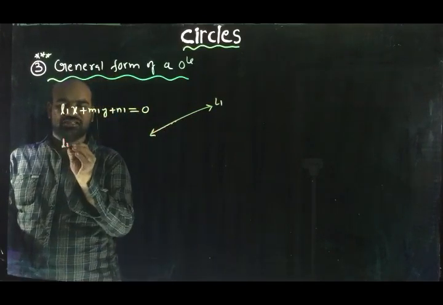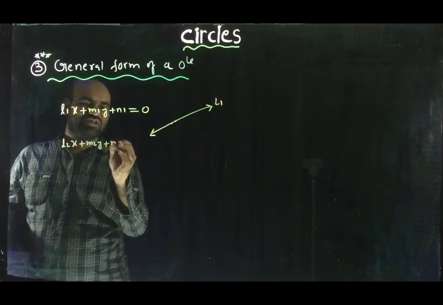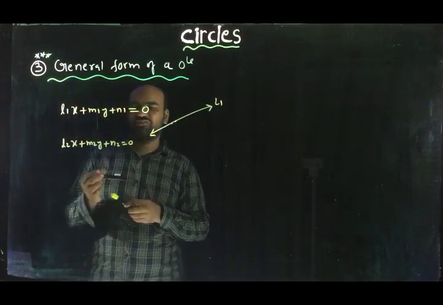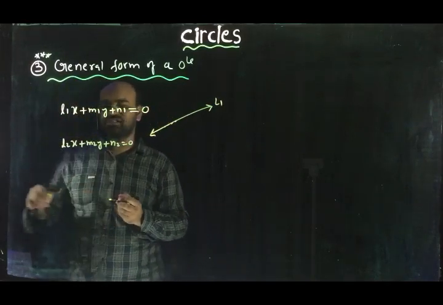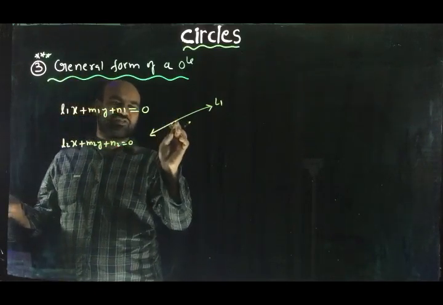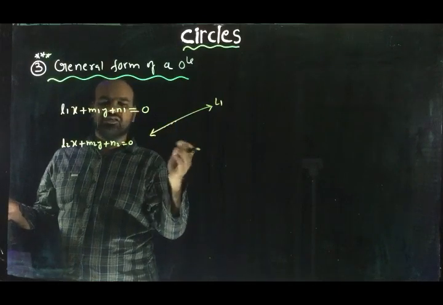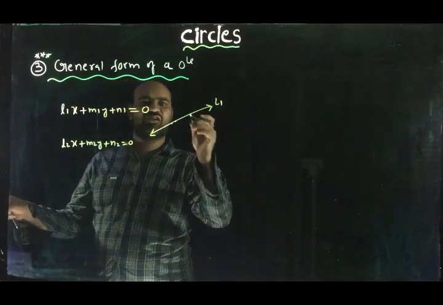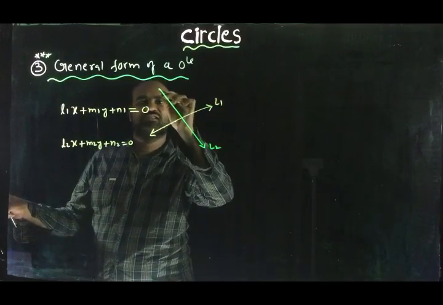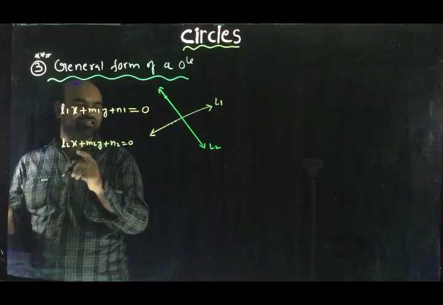Like that, take another line L2x + M2y + N2 = 0, also a linear equation in two variables. This also represents a straight line on the coordinate plane. This straight line may coincide with the first, or may be parallel or perpendicular to it, or just intersect it. Whatever it may be, let us assume that this is the equation of the second line. Every point on this line satisfies this algebraic condition.